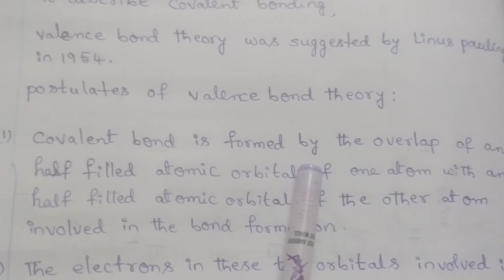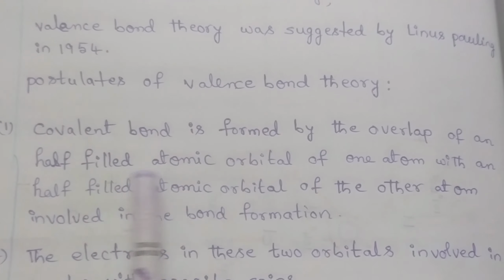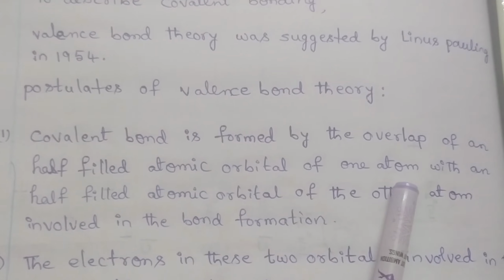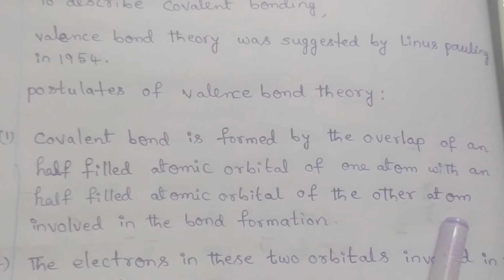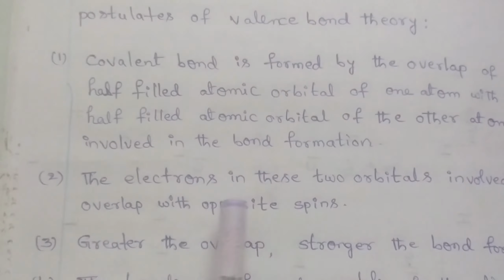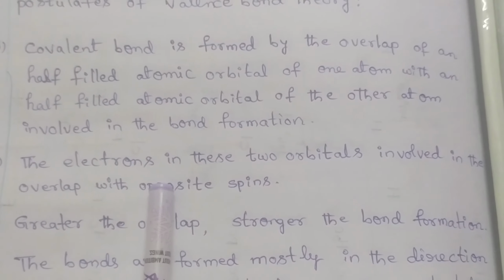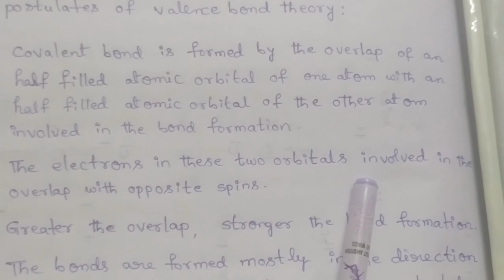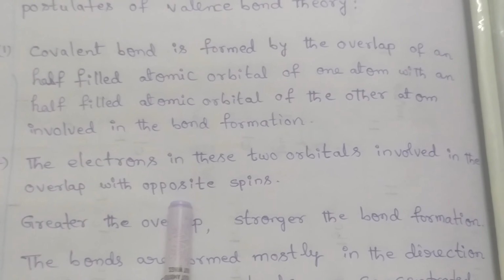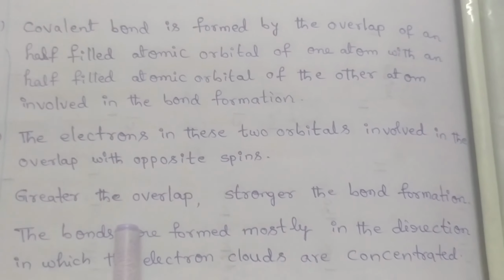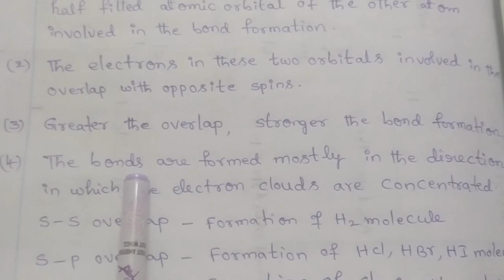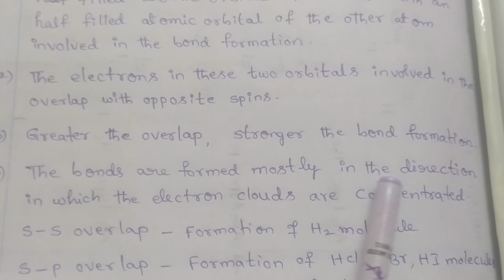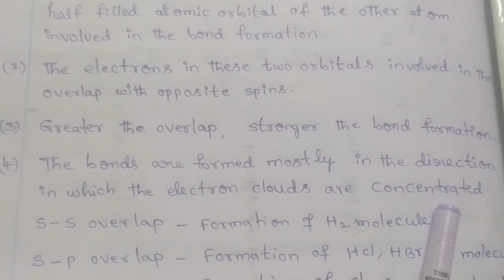A covalent bond is formed by the overlapping of a half-filled atomic orbital of one atom with a half-filled atomic orbital of the other atom involved in the bond formation. The electrons in these two orbitals involved in the overlap have opposite spins. The greater the overlap, the stronger the bond formed. The bonds are formed mostly in the direction in which the electron clouds are concentrated.